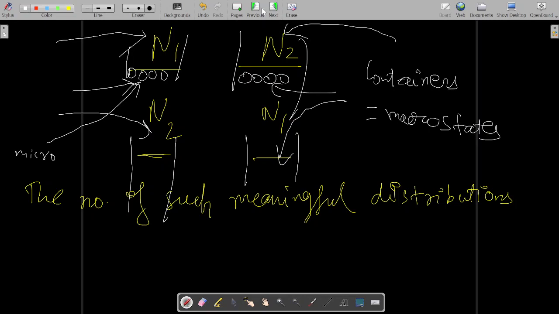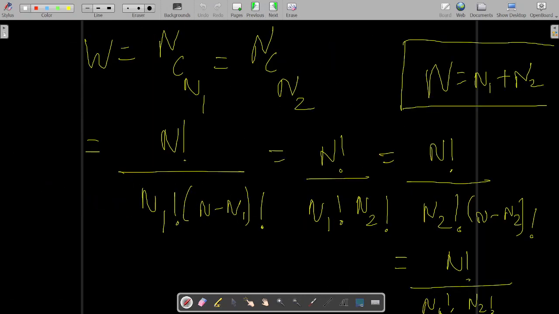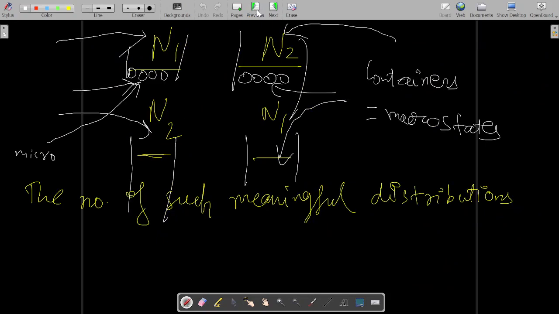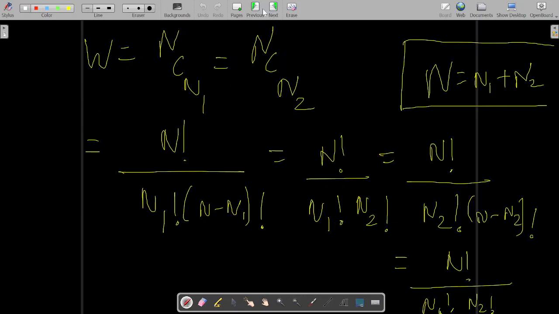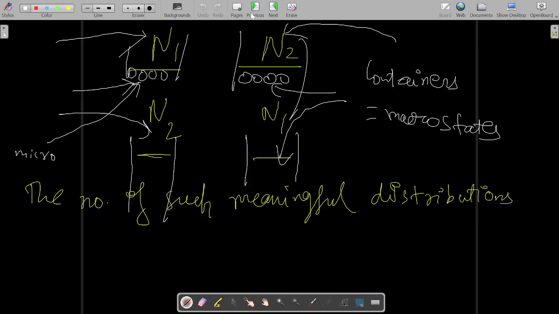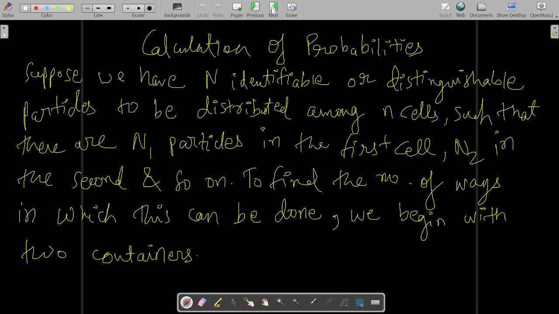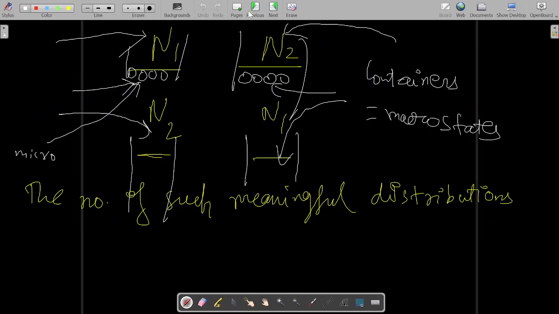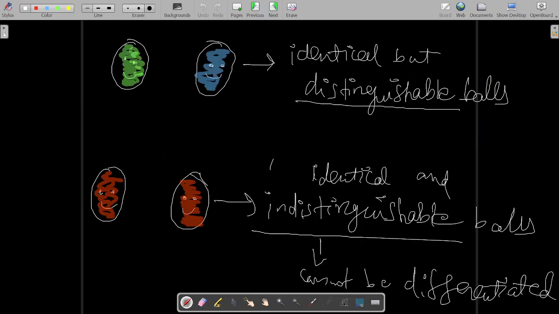So the number of such meaningful distributions is given by a formula which comes from the permutation and combination concept. You just have to remember this formula, that suppose we begin with two containers and the particles are distinguishable. Now what is the difference between distinguishable and indistinguishable?